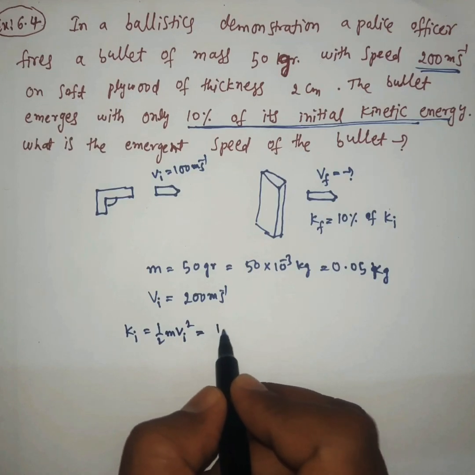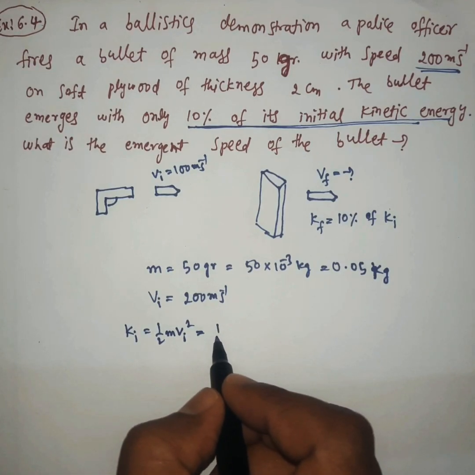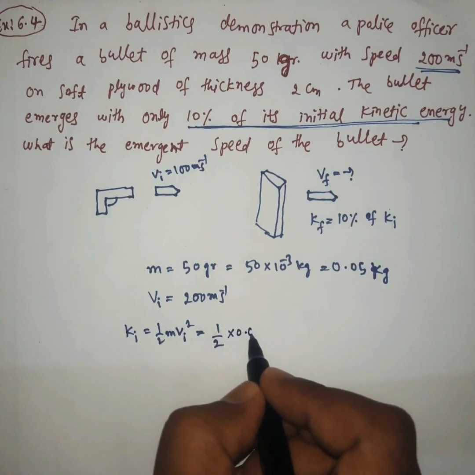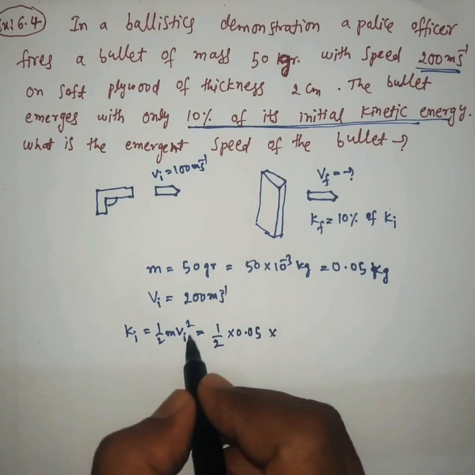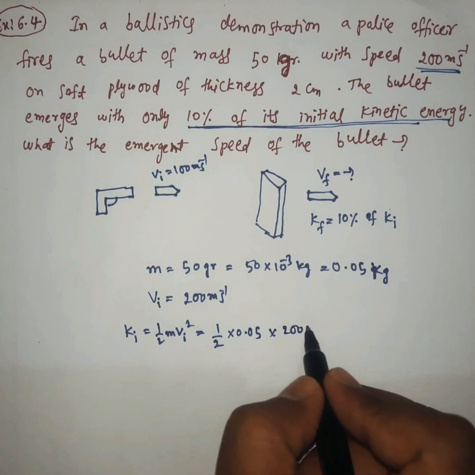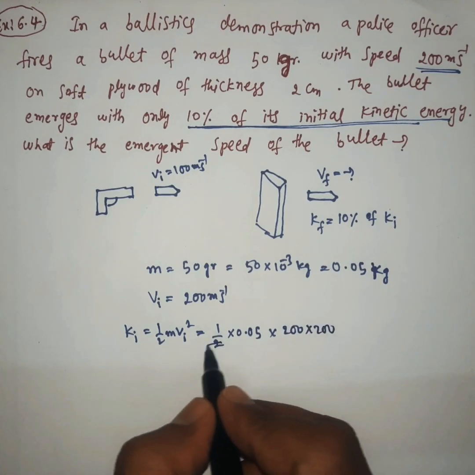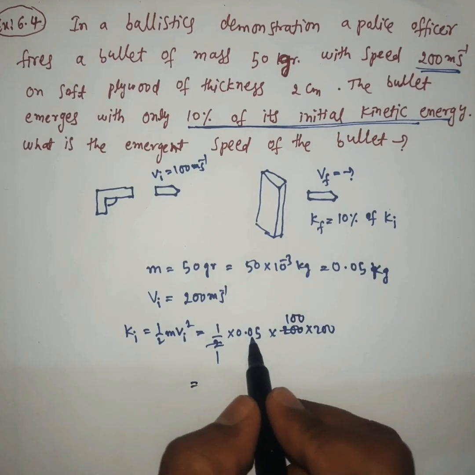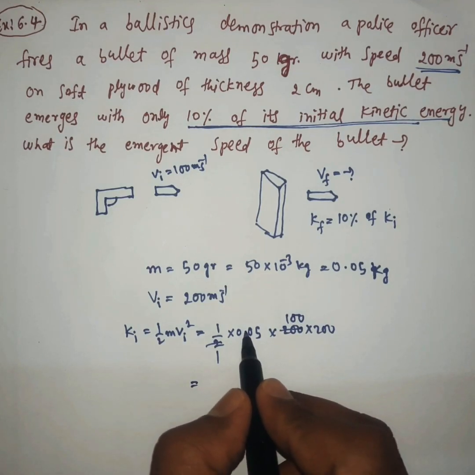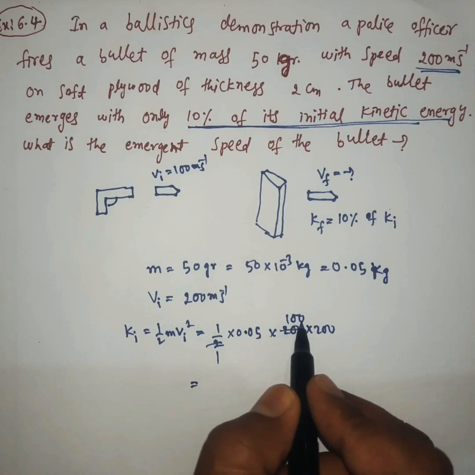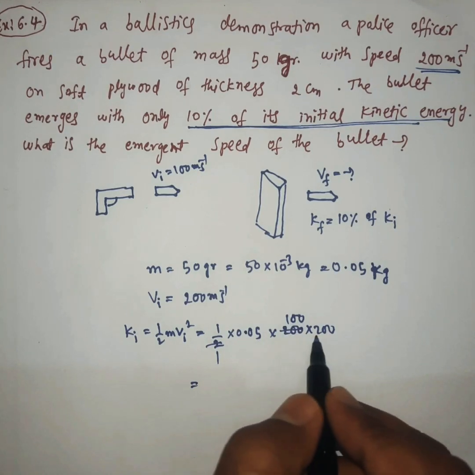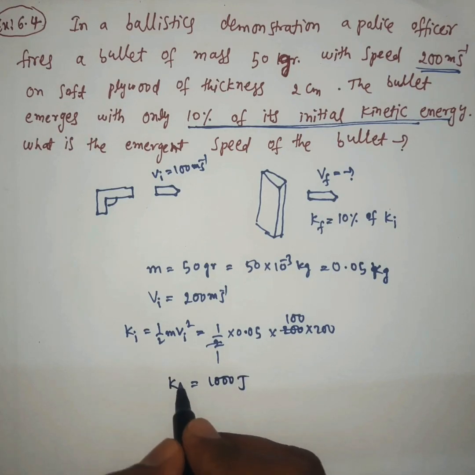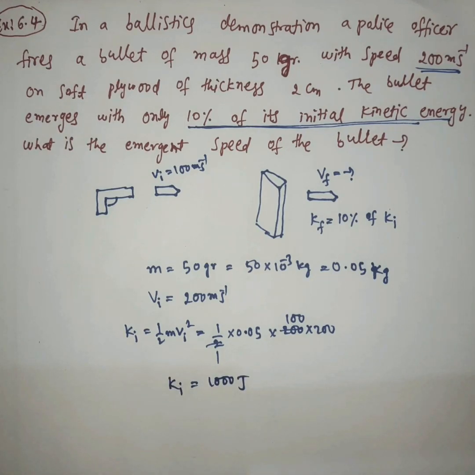That is half times 0.05 times vi square, 200 times 200. The decimal and two zeros cancel. So 5 times 200 is 1000. So the initial kinetic energy is 1000 joules.